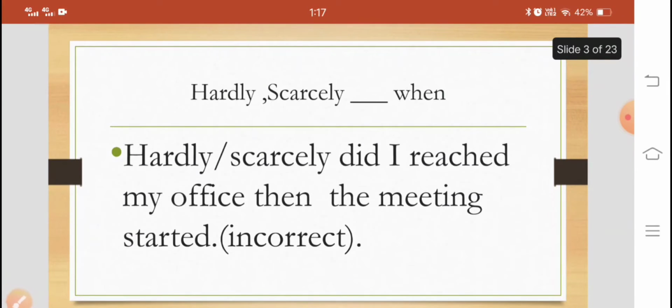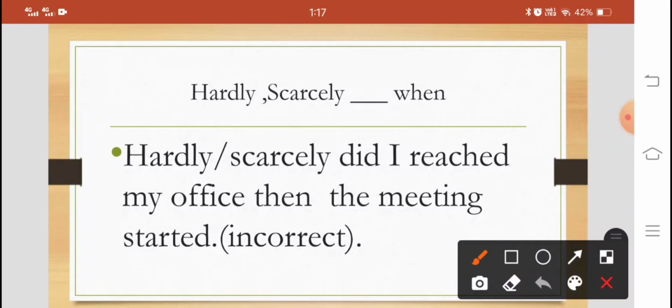More examples. Hardly or scarcely when. That is the pair used. Hardly, scarcely did I reach my office, then the meeting started. This sentence is incorrect. Two mistakes. What are those two mistakes? First is did and the second is then. We write when, not then.